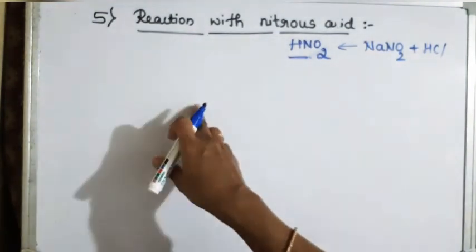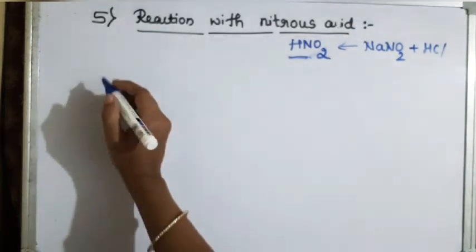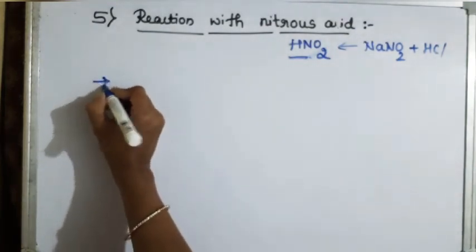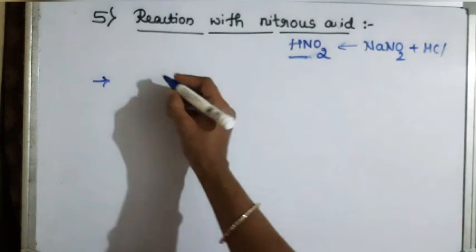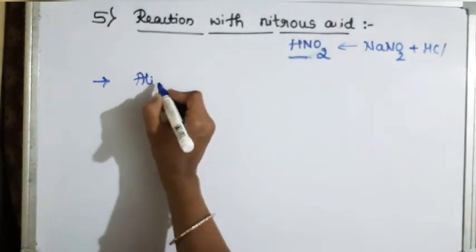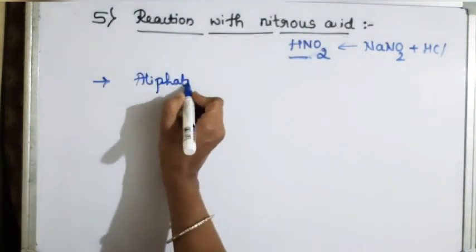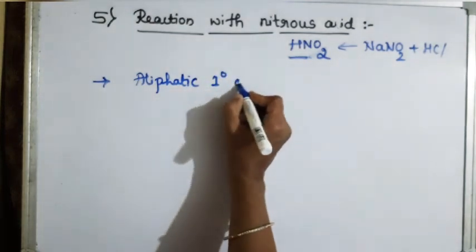We are dealing with the chemical properties of amines. The first in this is reaction with nitrous acid. How do aliphatic amines react with nitrous acid?